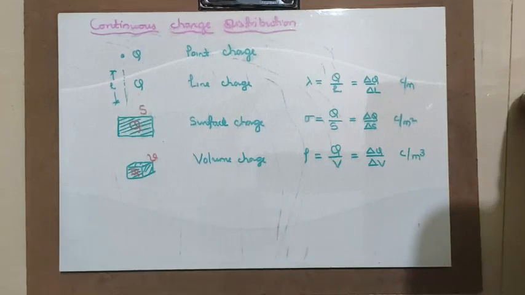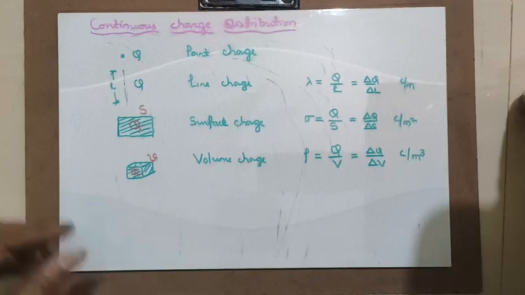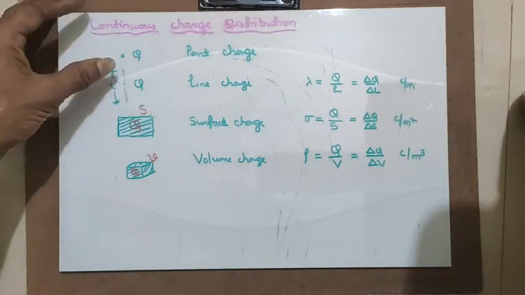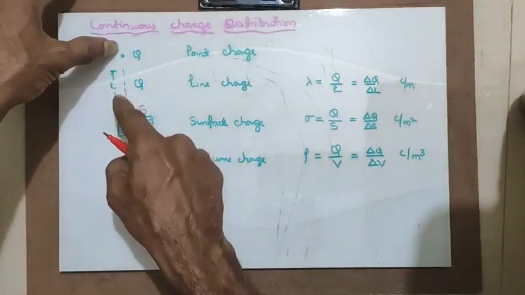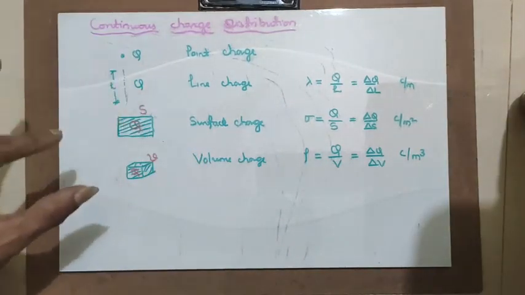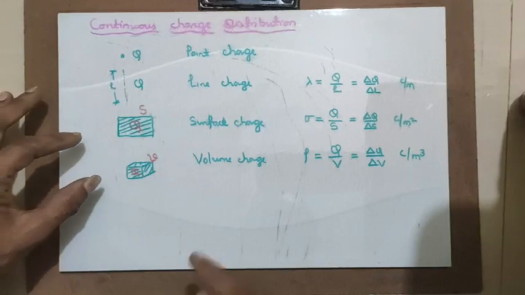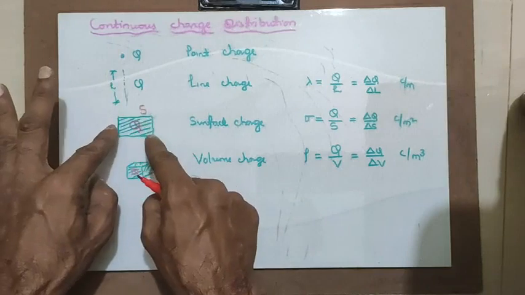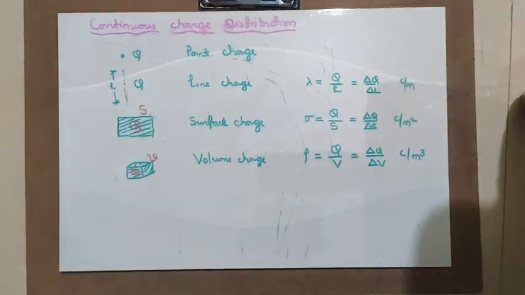These continuous charge distributions are very important. In a point charge, the total charge is Q. In line charge, total charge Q is distributed over a line. Similarly, in surface charge, total charge Q is distributed in a surface, and in volume charge, total charge Q is distributed throughout a volume. That is what continuous charge distribution is.